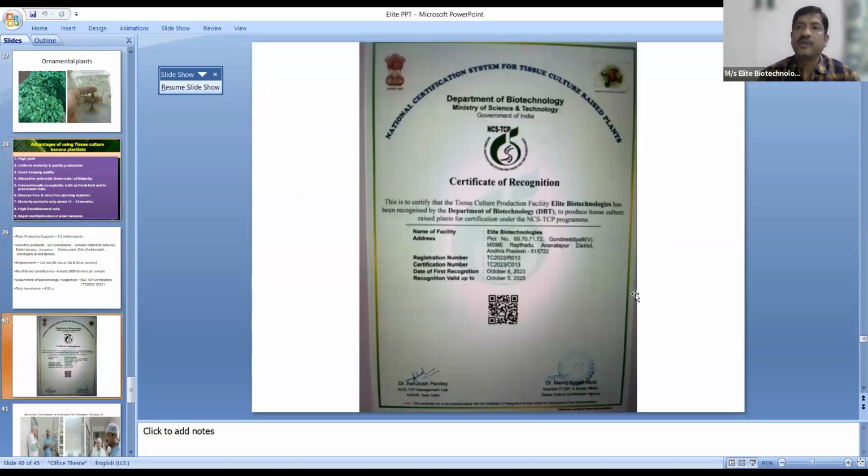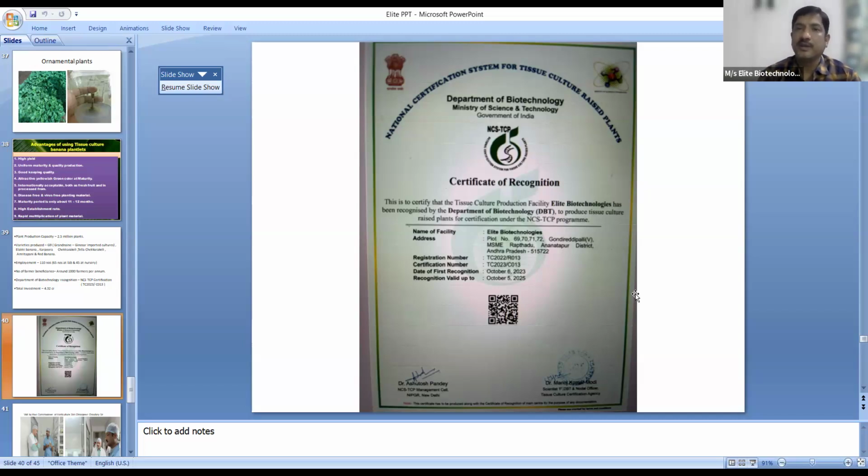So this is the important thing which we should discuss. We have a certification system from the Department of Biotechnology, where they have set certain SOPs on how to produce these tissue culture plants. That is the National Certification System for Tissue Culture Based Plants. They monitor everything, starting from mother plant selection and the process that goes on through the lab, until we get the plants in the nursery.